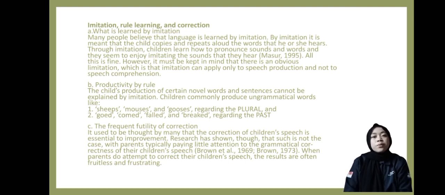The child's production of certain novel words and sentences cannot be explained by imitation. Part C. The frequent futility of correction. It used to be taught by many that the correction of children's speech is essential to improvement.